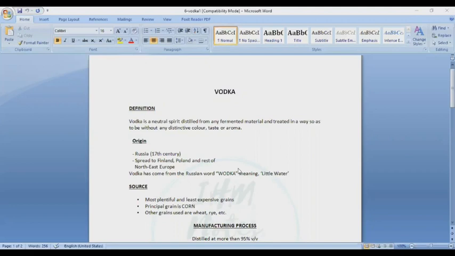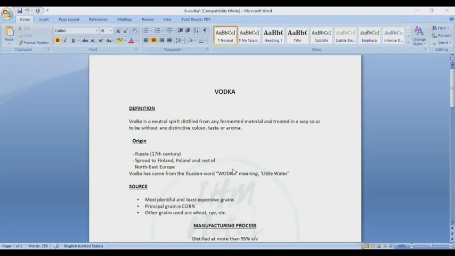Vodka is a natural spirit distilled from any fermented material and treated in any way so as to be without any distinctive color, taste, or aroma. Vodka is a highly rectified spirit separated from grain, potatoes, grapes, or molasses. It is distilled in a patent still at a very high proof, 119 or higher. It is mostly filtered through activated charcoal to make it completely pure.